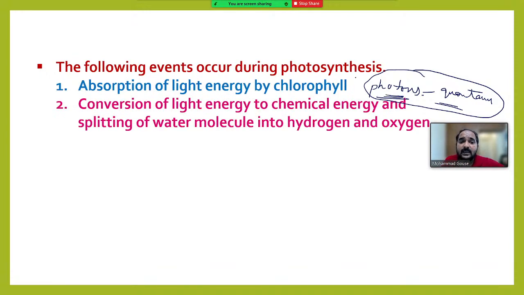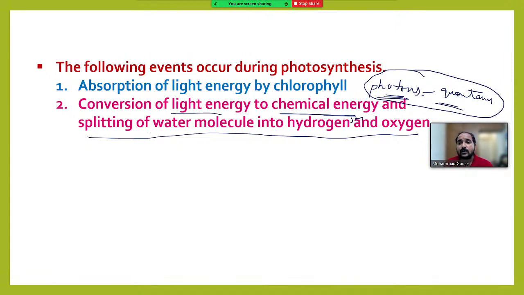And the second thing, when chlorophyll absorbs the light energy, that light energy will be converted into chemical energy. During this process, splitting of the water molecule into hydrogen and oxygen will take place. You should not say hydrogen, but hydrogen ion. Later we can go through the process and you can understand it very easily. Right.